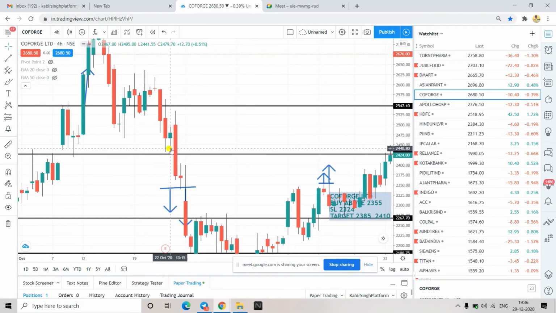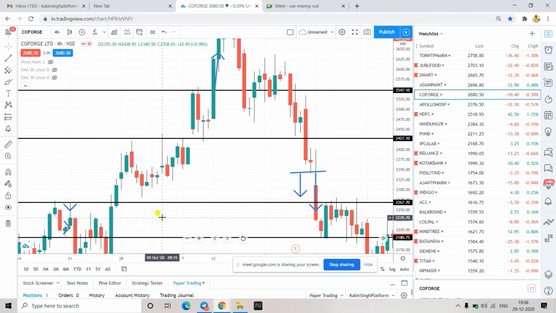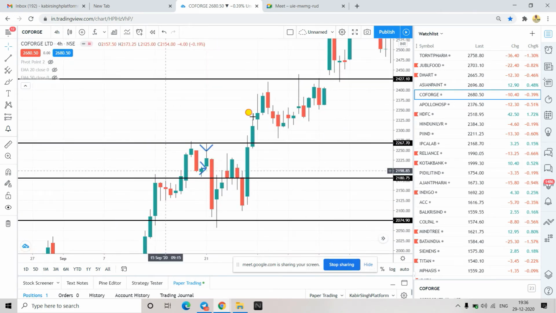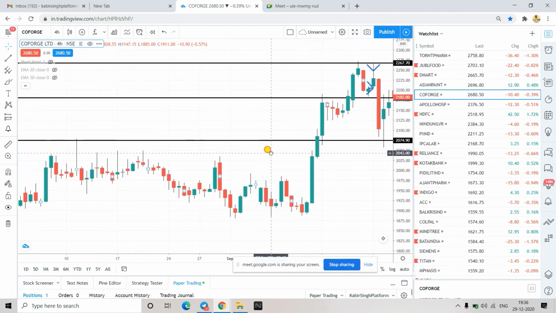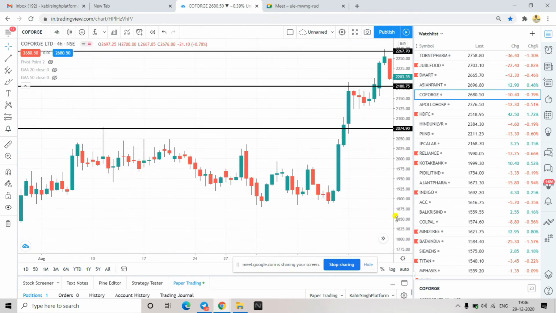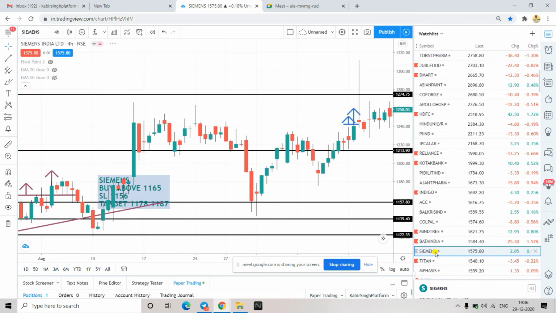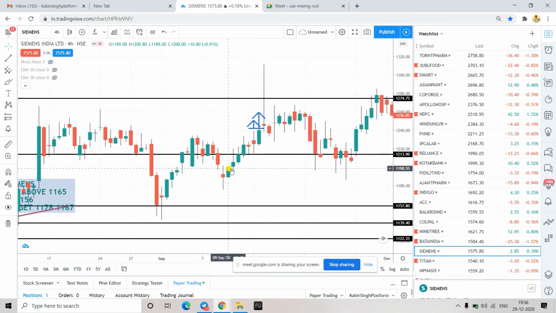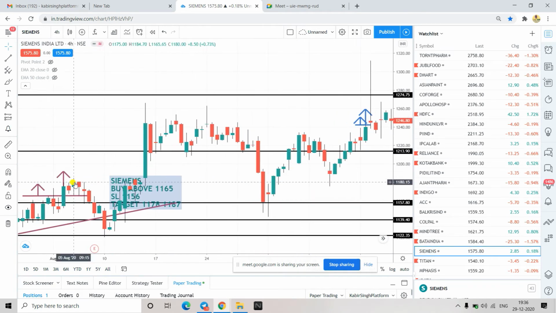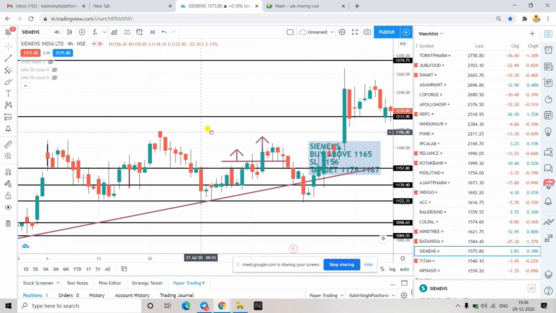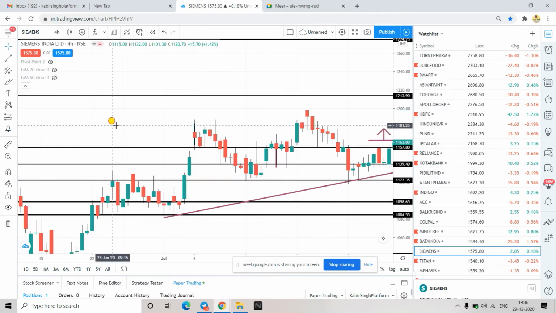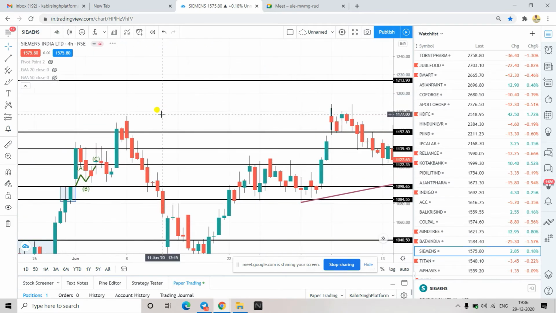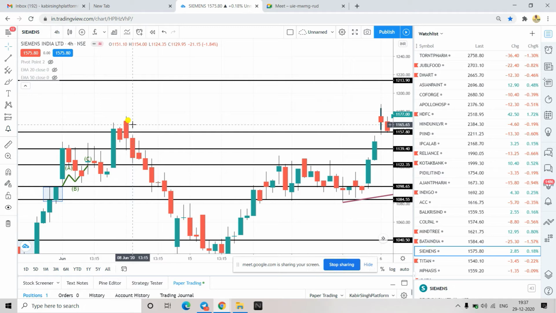This is a halt candle here, again an indecisive candle, again a halt candle. So like this you'll find it. Many times you'll see it. So this also you can consider here.